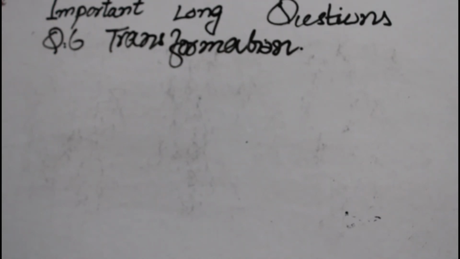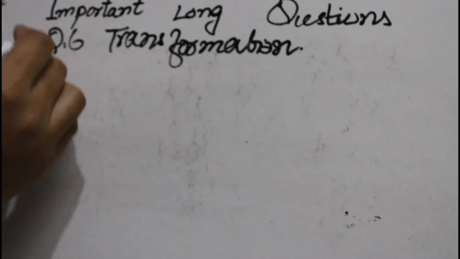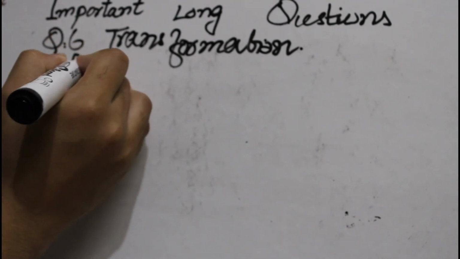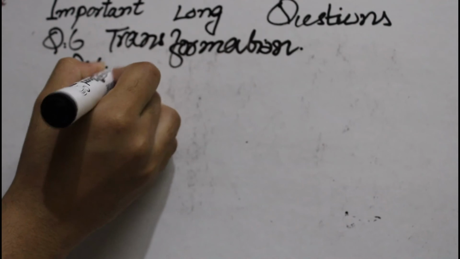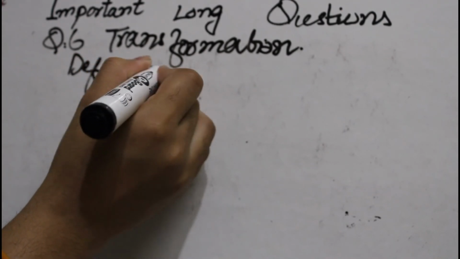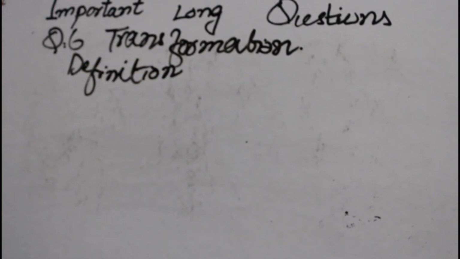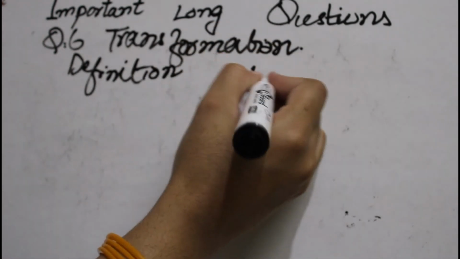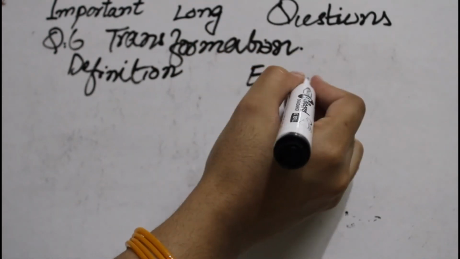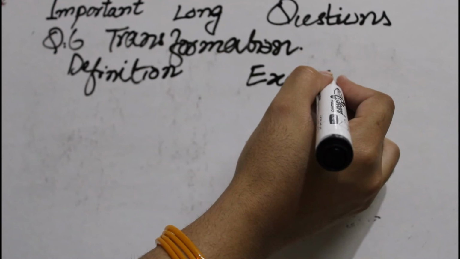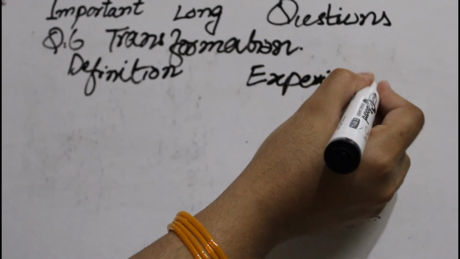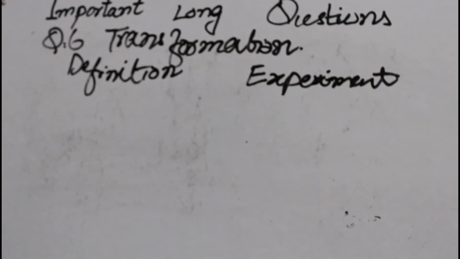First of all, we give the definition of transformation. After the definition, the second point which we are going to tell is the experiment, the experiment which they did for the identification of transformation. So this is the experiment.